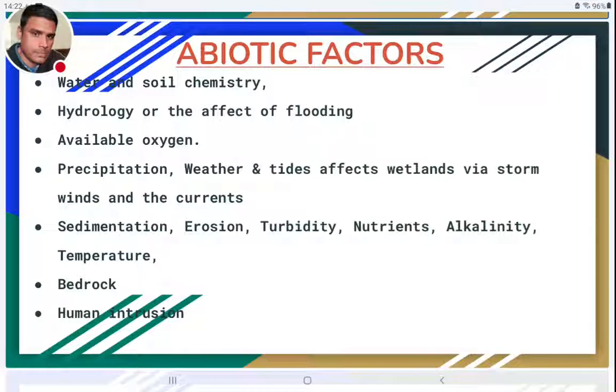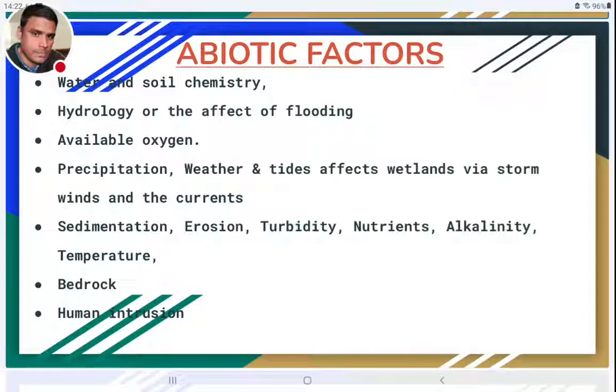Unlike remaining freshwater ecosystems or marine ecosystems, where deep layers of water will be devoid of oxygen availability, here the oxygen availability is not a problem. Why? Because the water level will be just a few meters below, not more than a few meters, or just above the surface level. So availability of oxygen is not a problem.